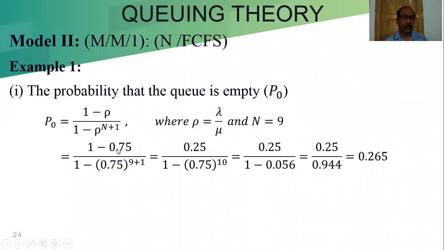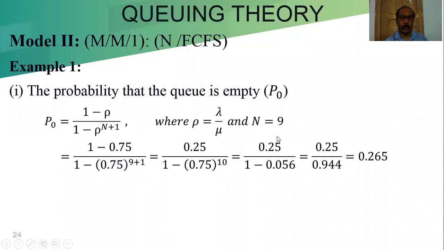The value of rho: P0 equals 0.25 divided by 1 minus 0.75 to the power 10.